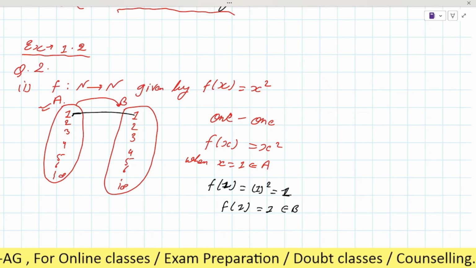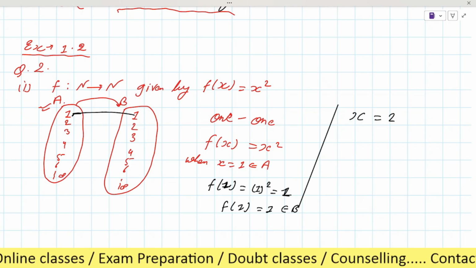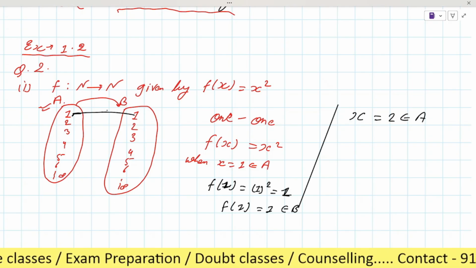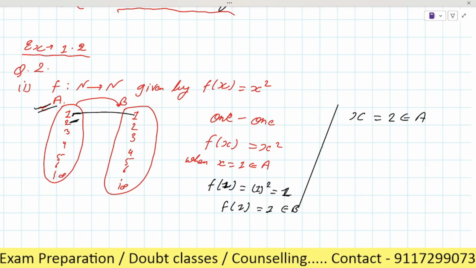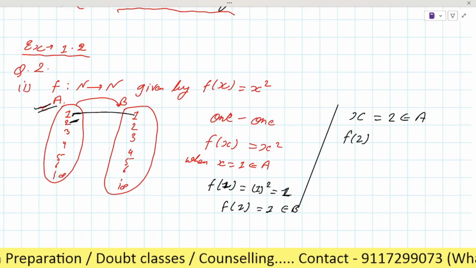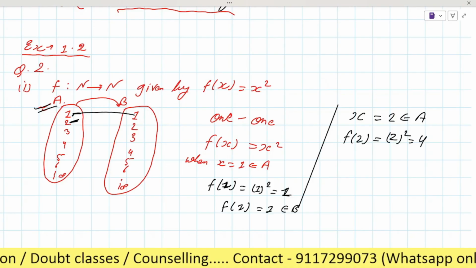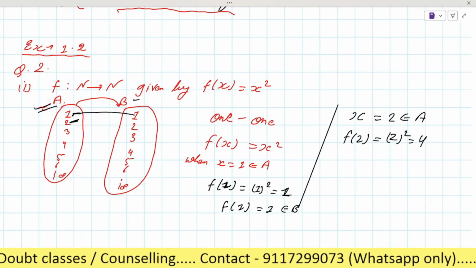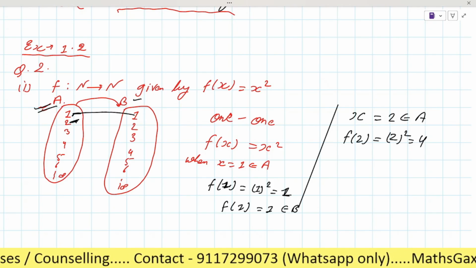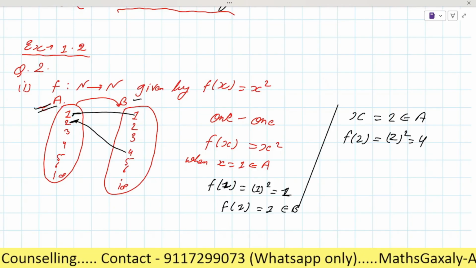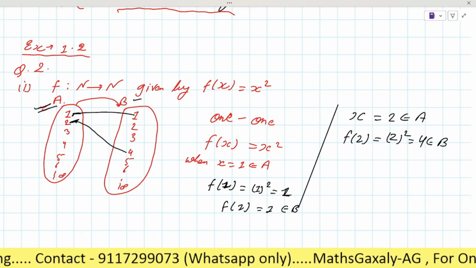Is it clear? Now let's check for 2. For 2, when x will be 2, belonging to set A, from the set A. So this 2. So when you put it, f(2) will be 4, right? Yes, very good. Square of 2, which is 4. Is 4 belonging to set B? Yes. So the image of 2 will be 4, है ना? Right? Which belongs to B.